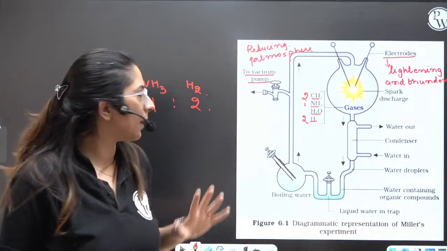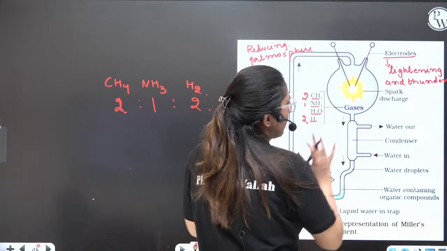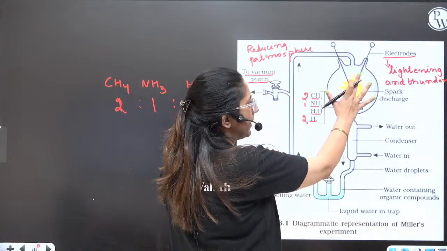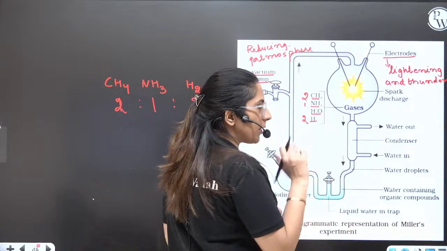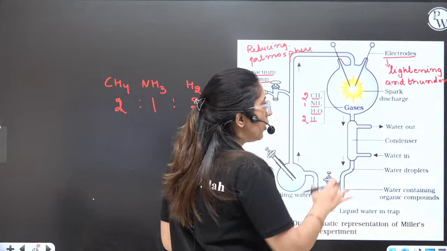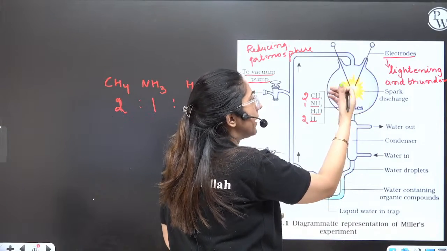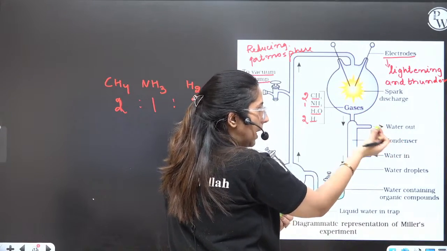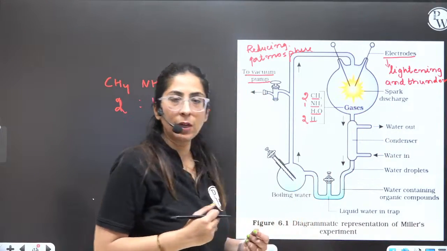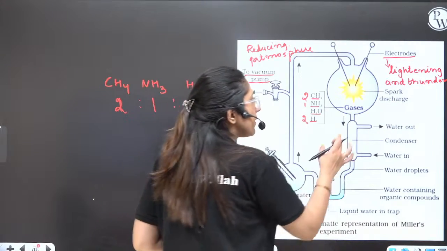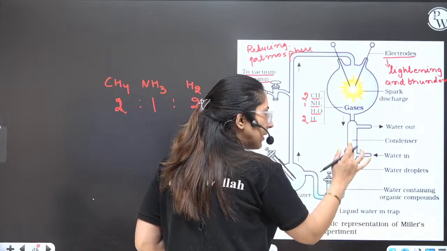See, after some days they came back and they wanted to see what all had formed here. Temperature was really very high, so all these gases present here must have formed some substances, but they wanted to collect them. But the temperature was high. So how did they collect? They took the substances in this pipe.